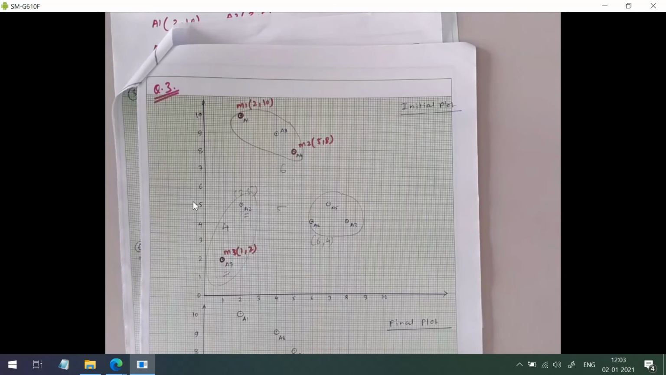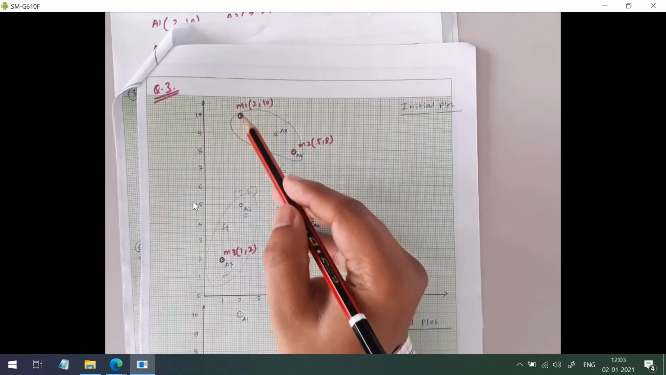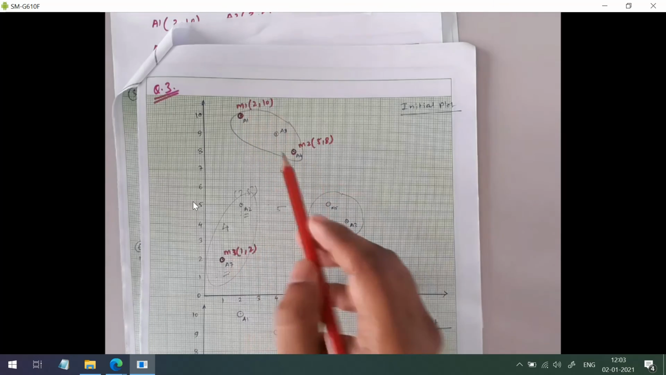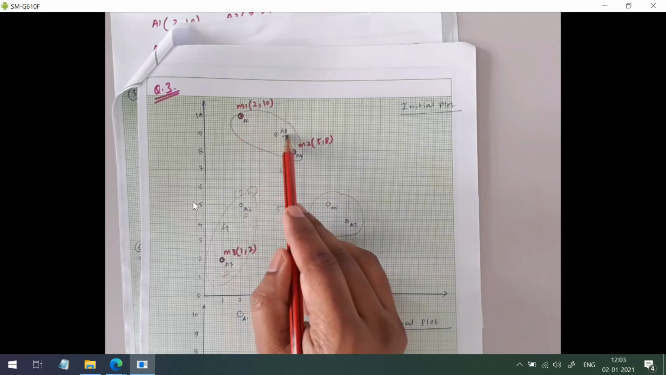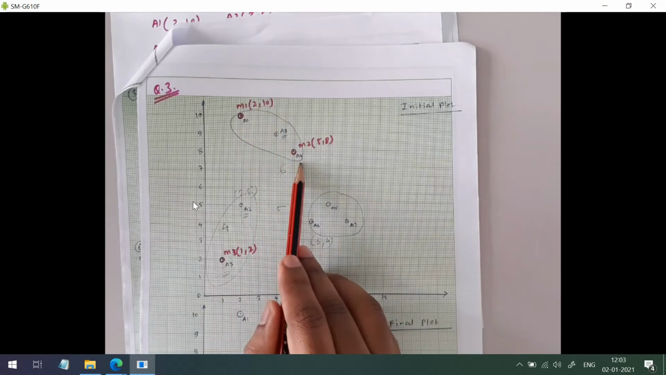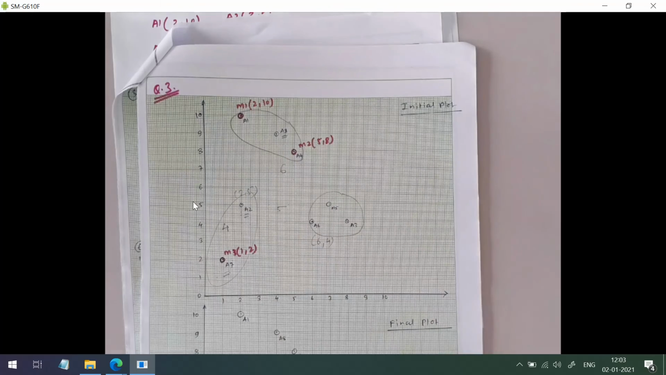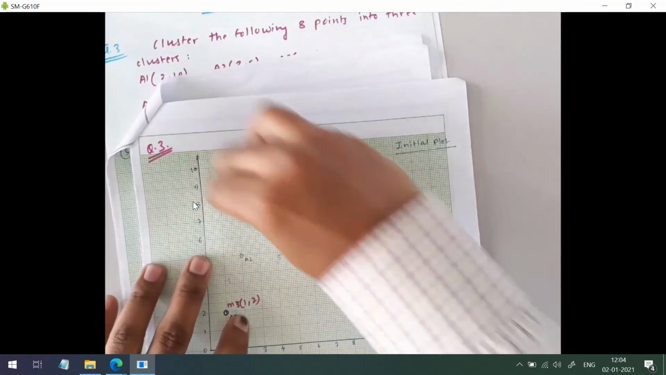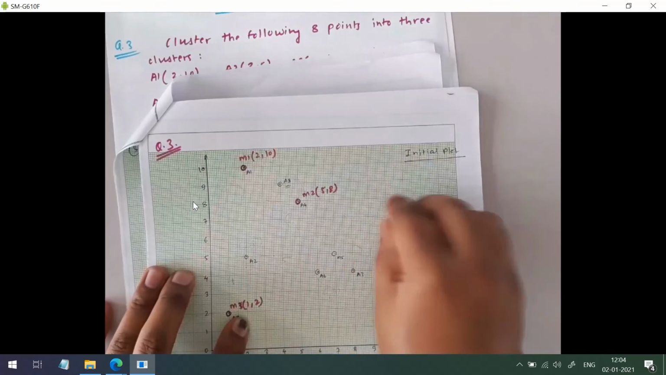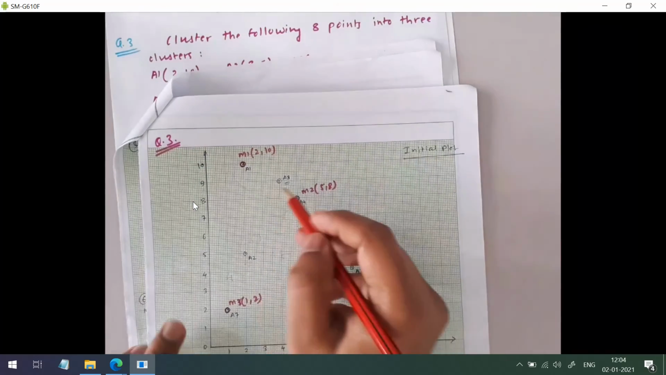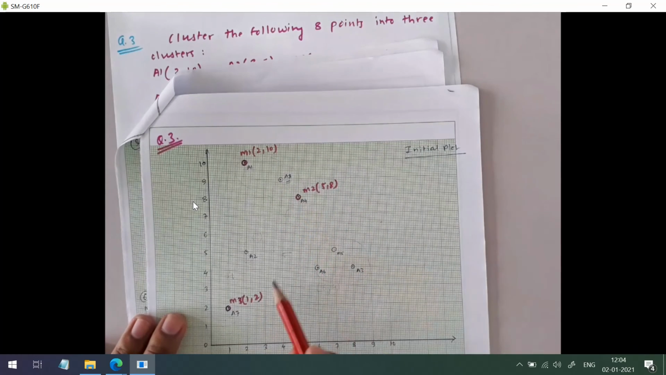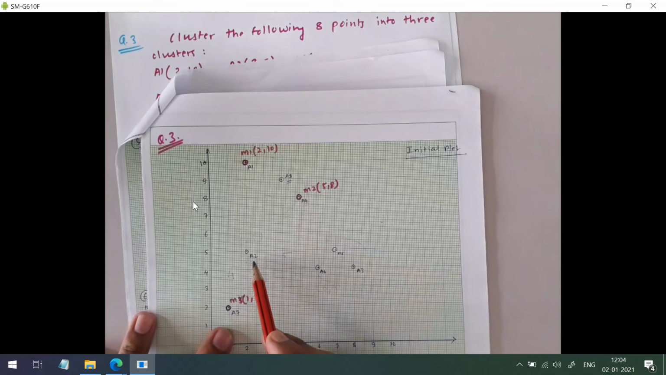But currently, what is the scenario? We have M1 here, M2 here and M3 here. Now this A8 is closer to A4, so these two are forming a cluster. Let me erase this. I want to find the initial situation of the cluster. So now A8 will belong to A4. Then as this A2 is closer to M3, it will belong to this.